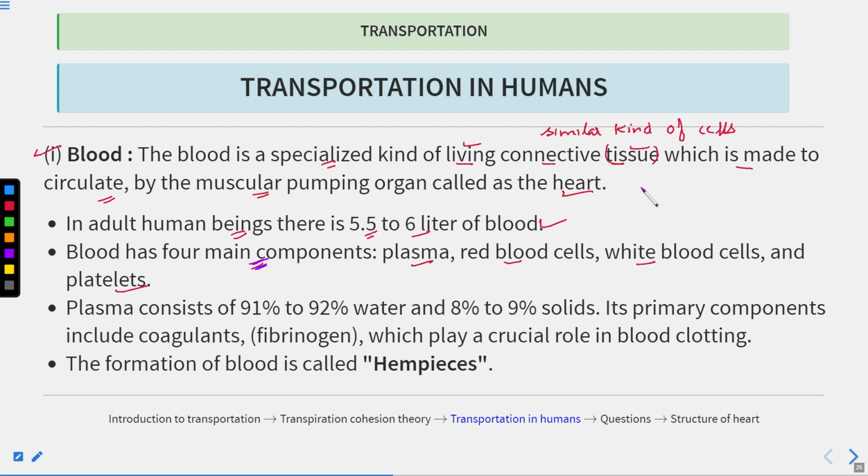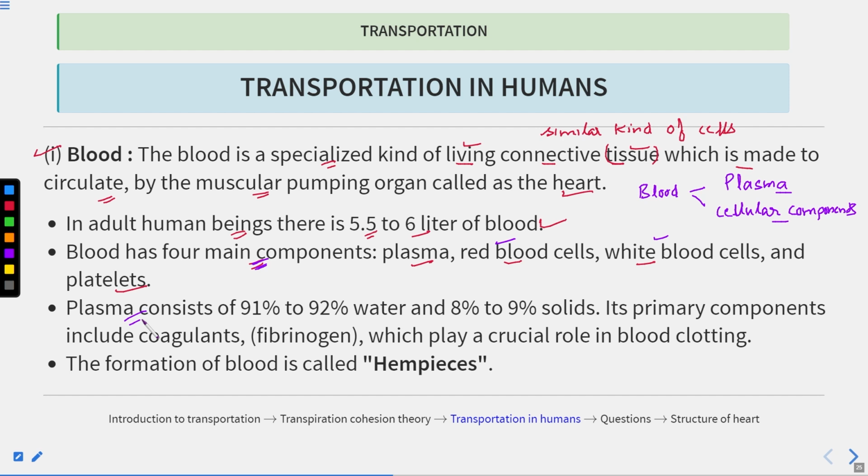So blood can be divided into plasma, which consists of all the acellular components, meaning it doesn't consist of cells, and another one is the cellular components such as RBCs, WBCs, and platelets. So these are the cellular components. We'll talk about these cellular components as well as plasma in the upcoming slides.